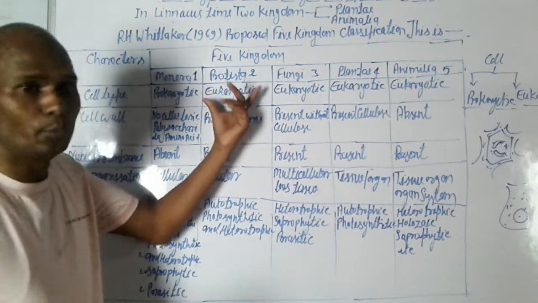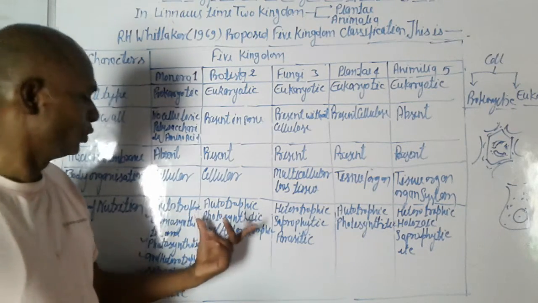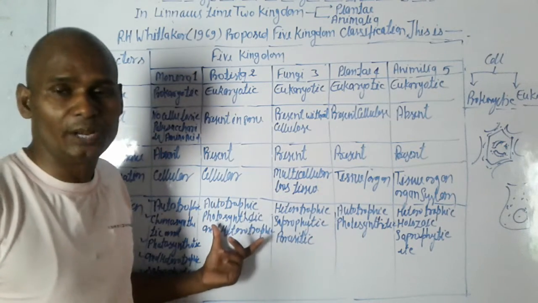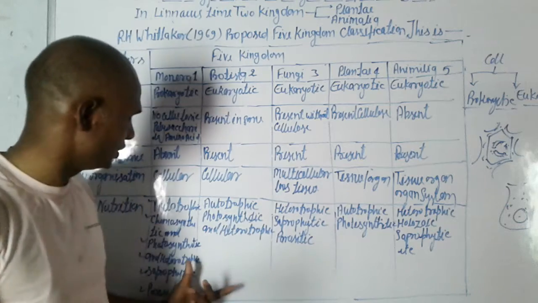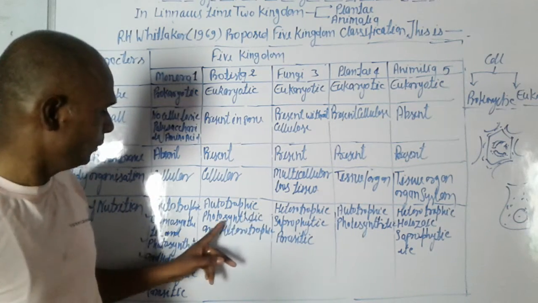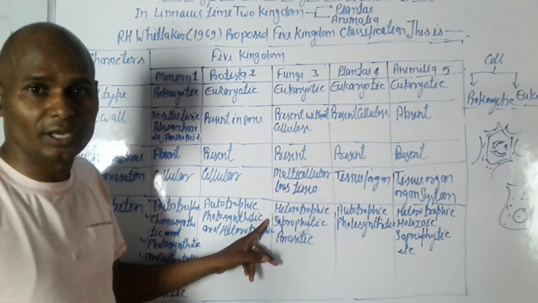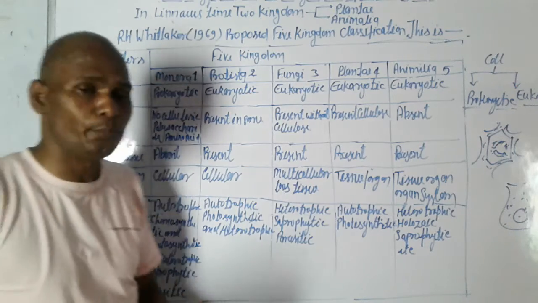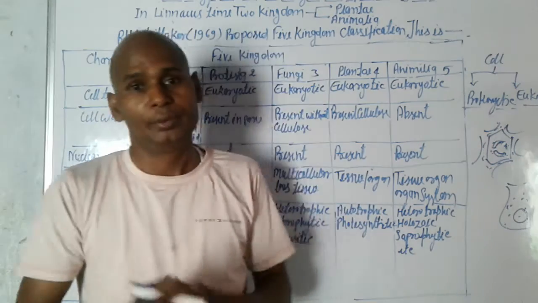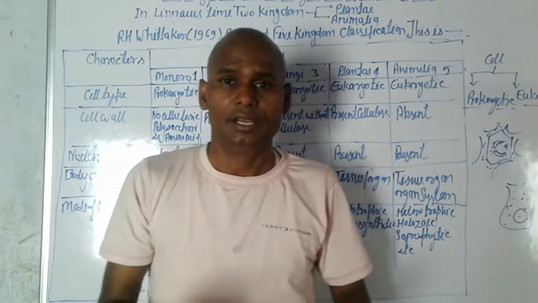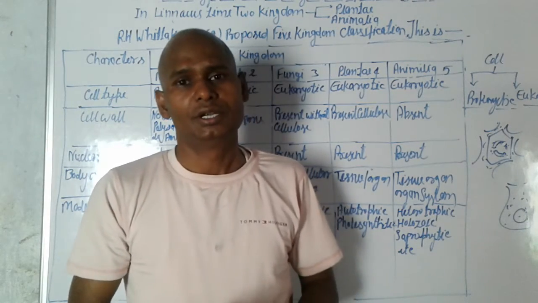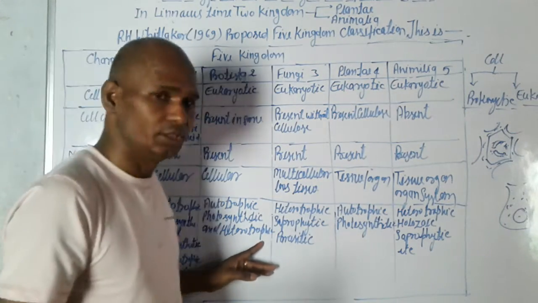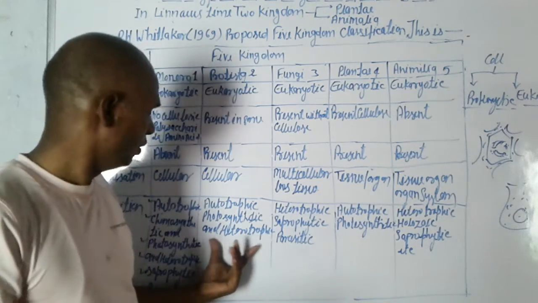We discuss the Protista. Nutrition of Protista. Autotrophic. Protista make their own food with the process of photosynthesis. So these are autotrophic and photosynthetic. They prepare their food with the help of light. And heterotrophic. They are also heterotrophic because they take nutrients from other organisms. So these are heterotrophic. They depend on other organisms.